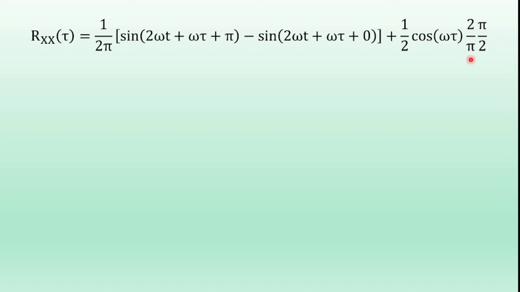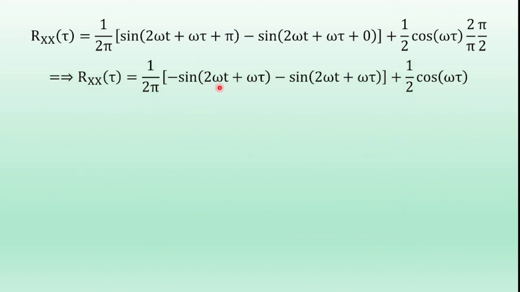So now here 2 by pi into pi by 2 cancels. Now here sin of pi plus 2 omega t plus omega tau is minus sin of 2 omega t plus omega tau, minus sin of 2 omega t plus omega tau, plus 1 by 2 cos of omega tau.